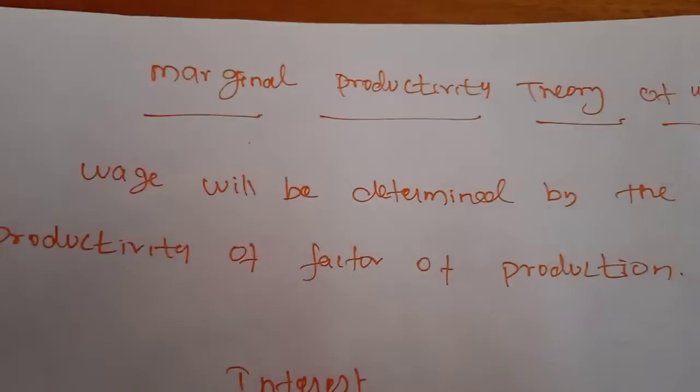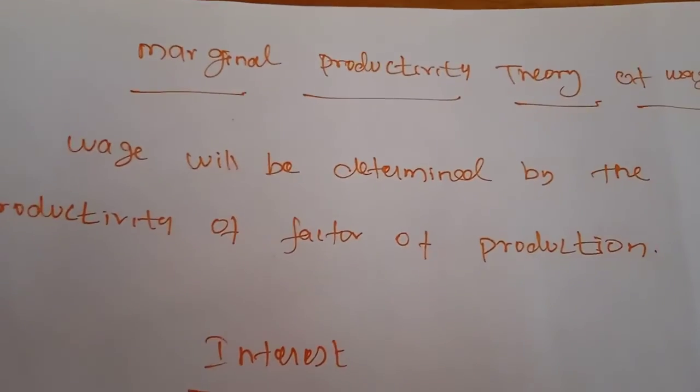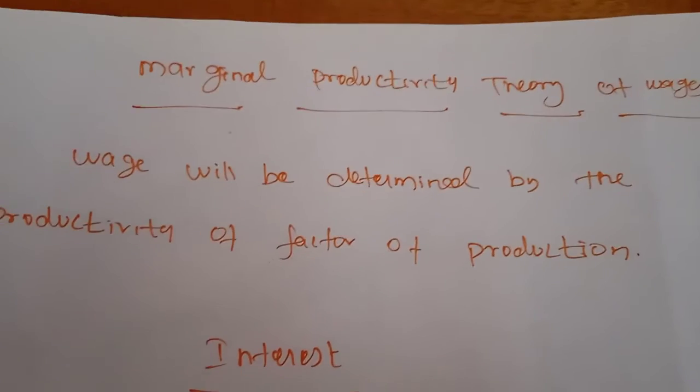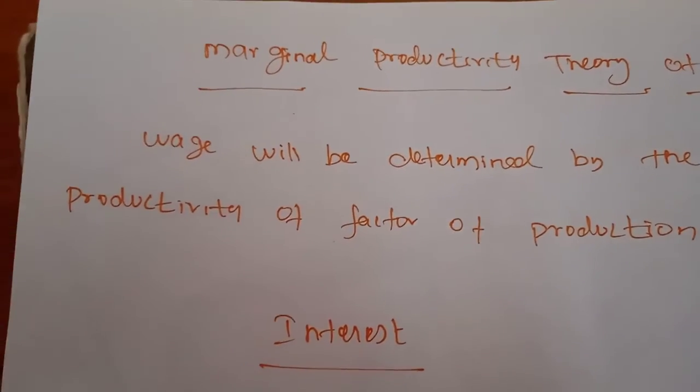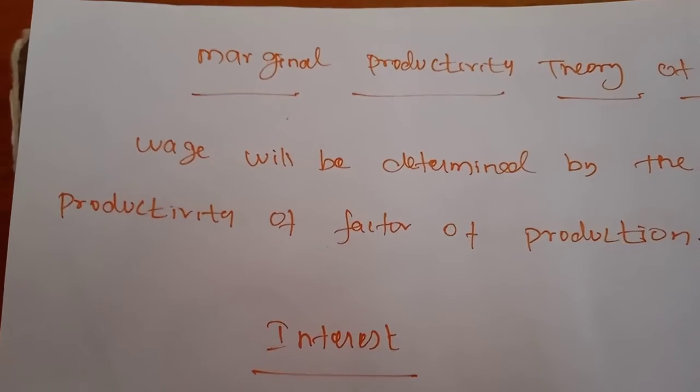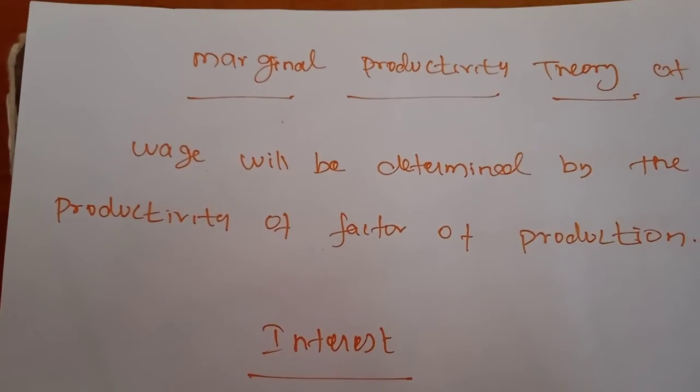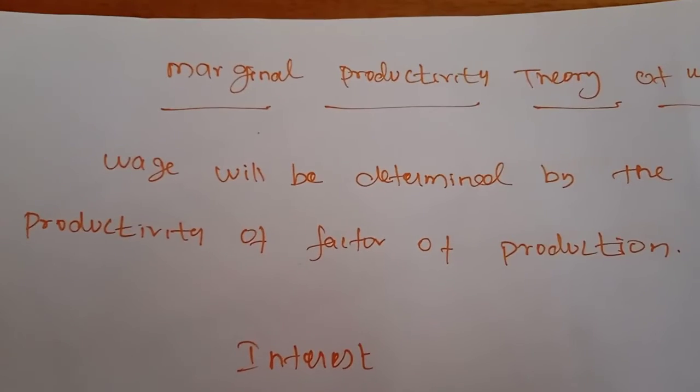Next, another theory: the marginal productivity theory of wages. We have already studied this theory in the beginning itself. The application of the general theory of distribution to wage fixation is the marginal productivity theory of wages.